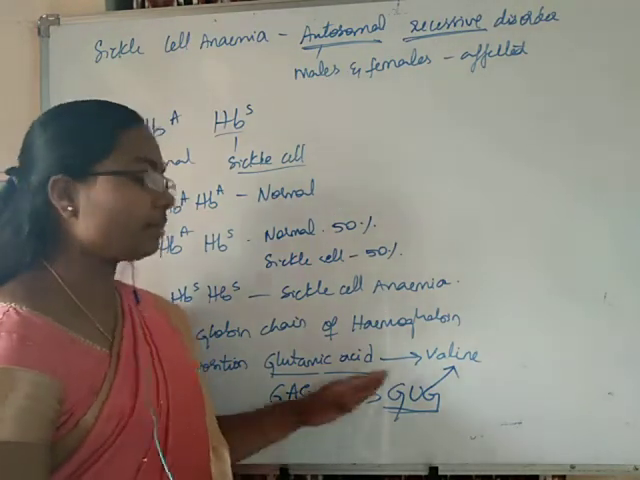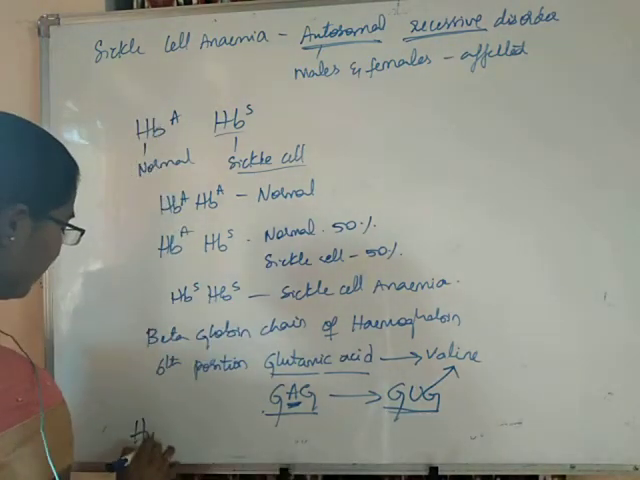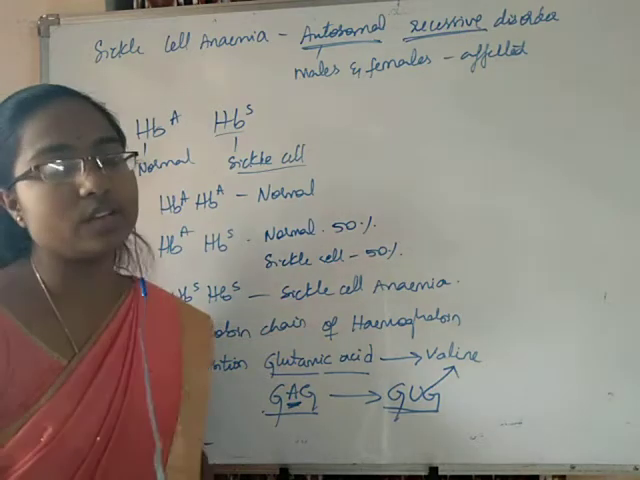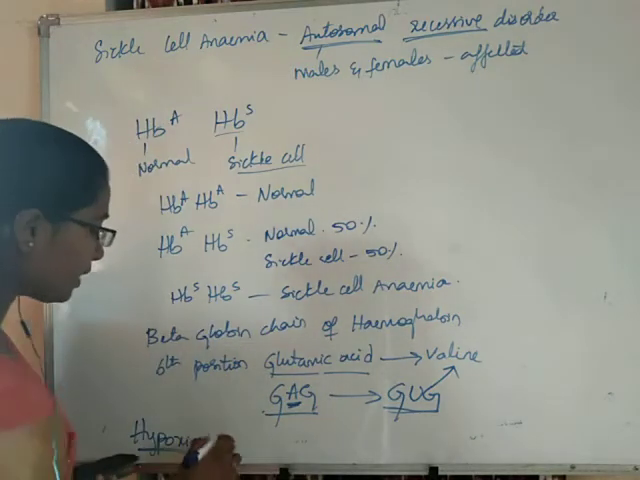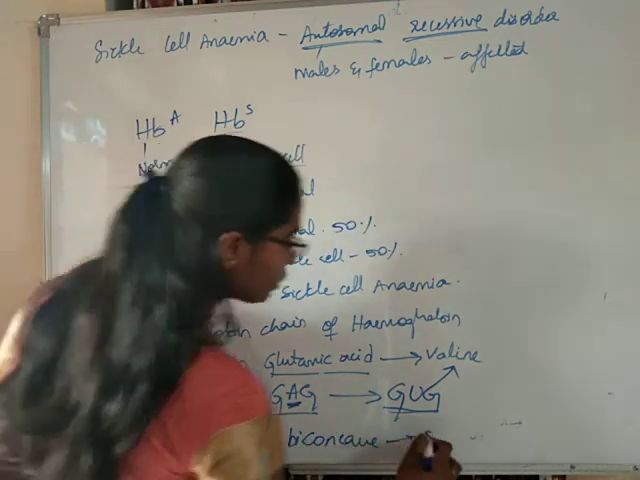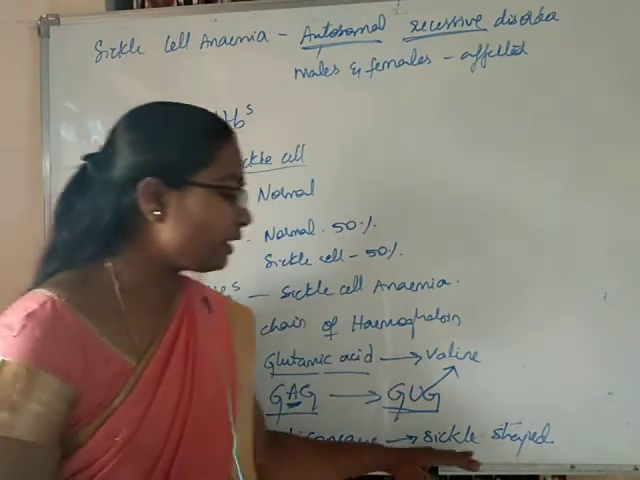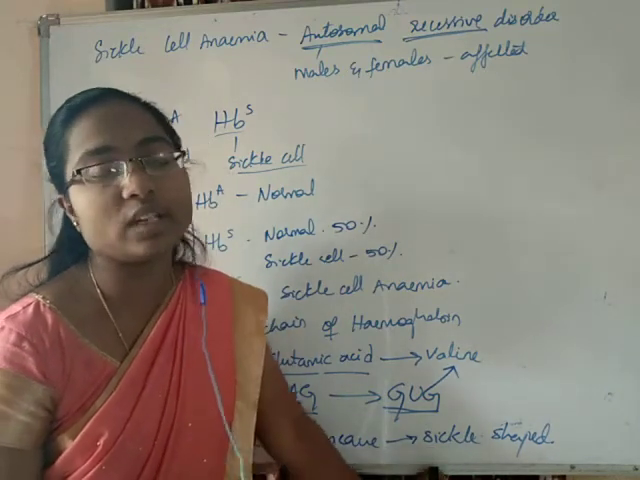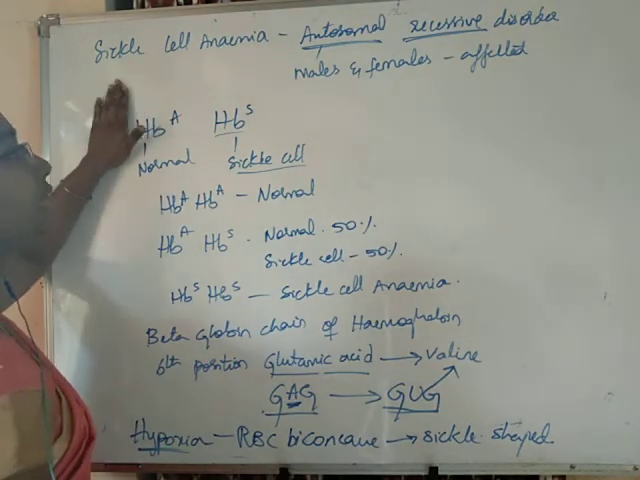When glutamic acid is replaced by valine, under hypoxia conditions, meaning reduced levels of oxygen, the red blood cell changes from biconcave to sickle shaped. Sickle shaped red blood cells are not efficient in transportation of oxygen. That is why these sickle shaped cells die, resulting in sickle cell anemia. So this is all about sickle cell anemia.